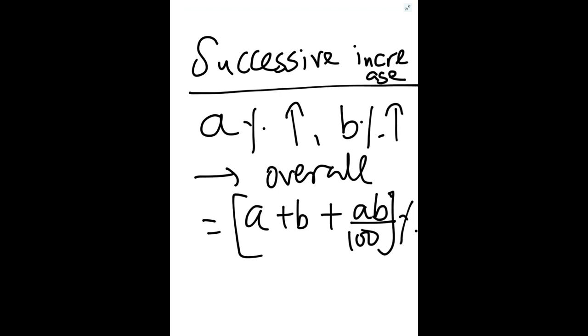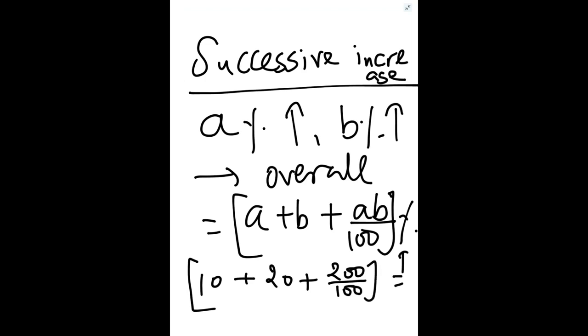This will be the overall increase. Like in the earlier example, if we put A equal to 10, B was 20%. So 10 plus 20 plus 10 into 20, 200 by 100. 10 plus 20, 30, plus 2. So again you are getting the same 32% increase. So this is a shortcut formula for successive increase.